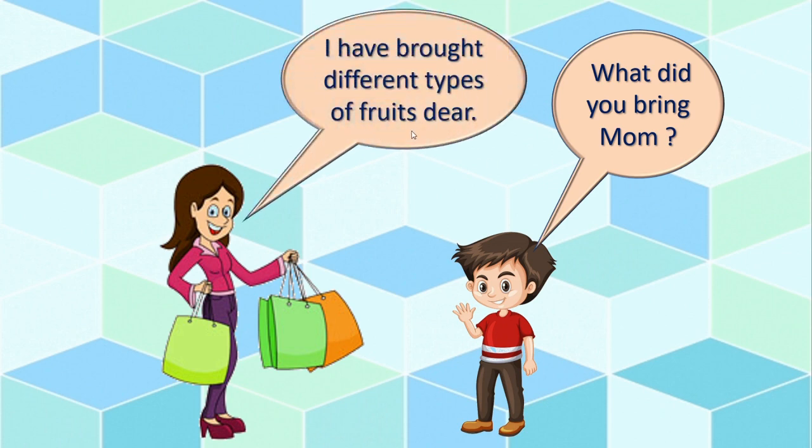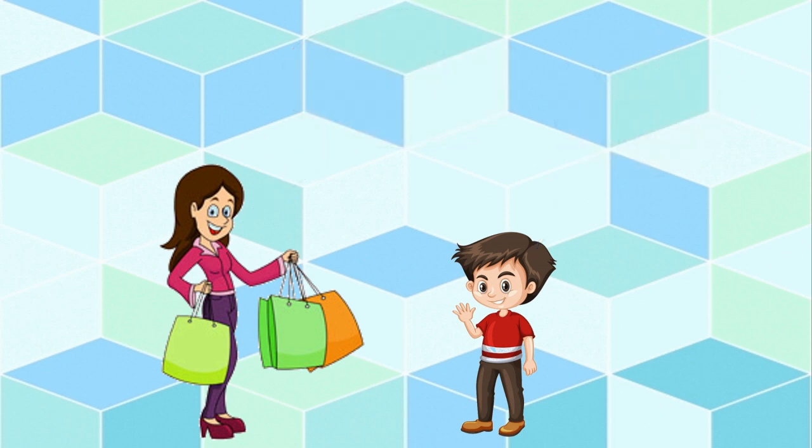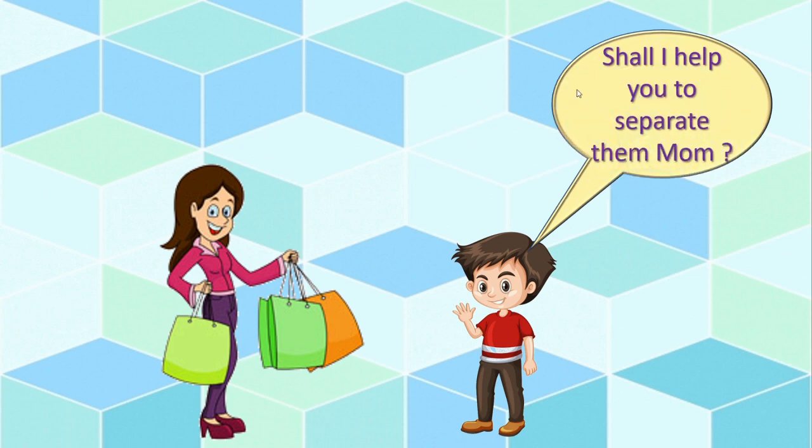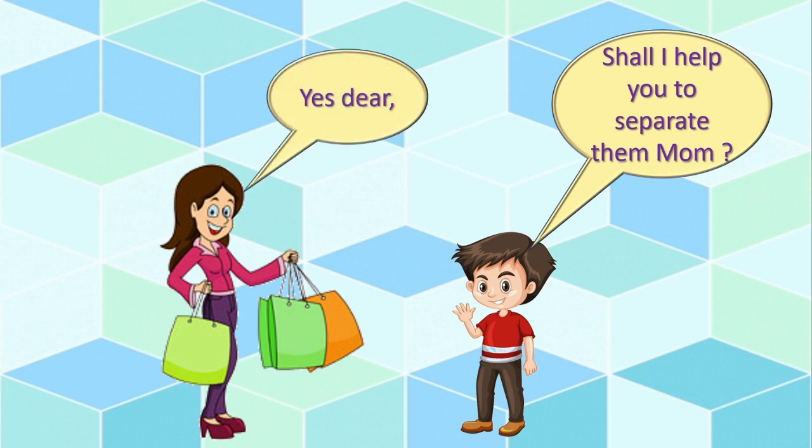Mummy said, "I have brought different types of fruits, dear. You like fruits, isn't it? So I brought different types of fruits for you." Aman asked, "Shall I help you to separate them, mom?" "Yes." She said, "Yes, dear. It will become great favor for me." Then Aman sat with the bags and he separated the fruits.